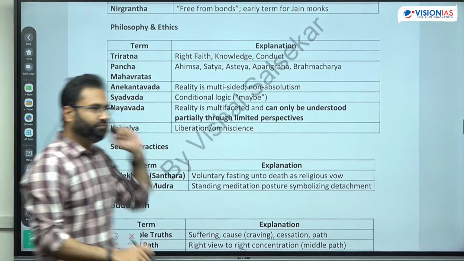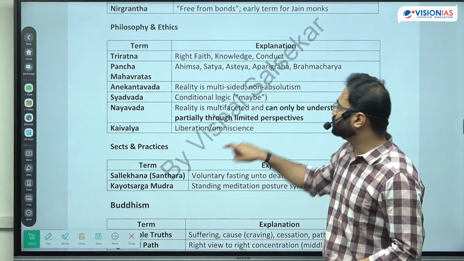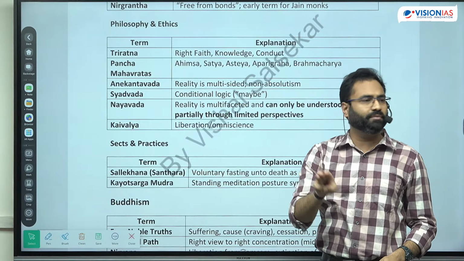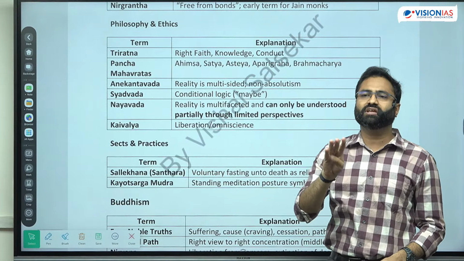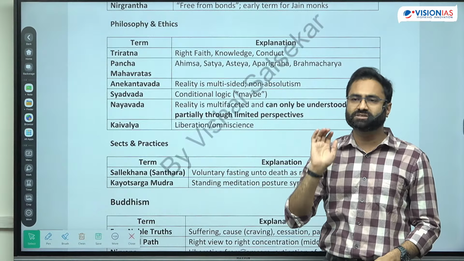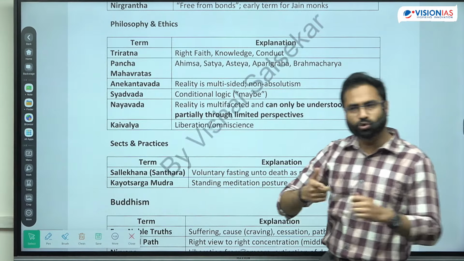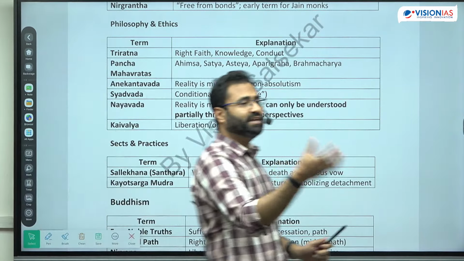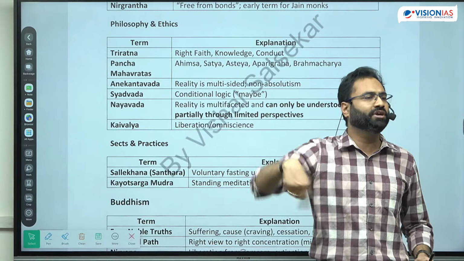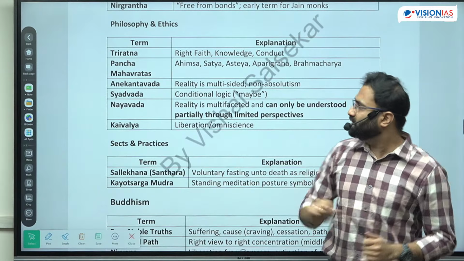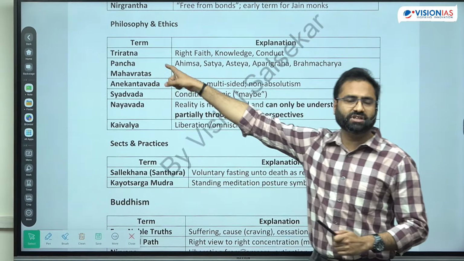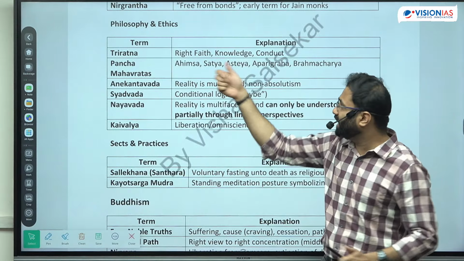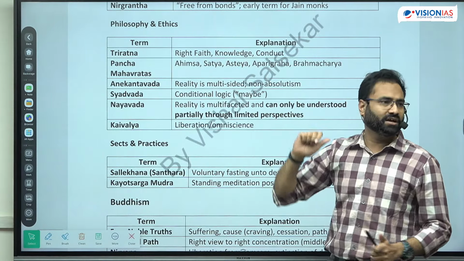Now, talking about the philosophy, a very important thing from the perspective of Jainism. Now, in Jainism, when we talk about the Triratna, because Buddhism में भी Triratna है, Buddhism में Triratna includes the Buddha, Dhamma and the Sangha. That is being talked about. Buddha, the one who is enlightening you. Dhamma is the path that he has shown, and Sangha is the monastic community which is going to help you to get the liberation. In Jainism, Triratna includes Samyak Gyan, Samyak Darshan, Samyak Acharan. Yeah, right faith, right knowledge and right conduct.